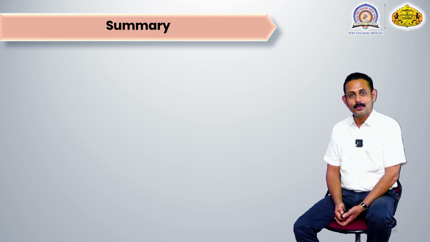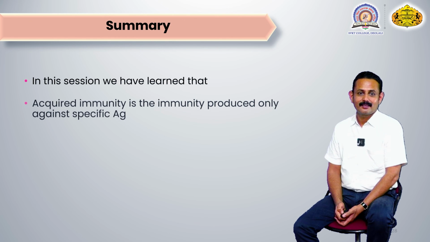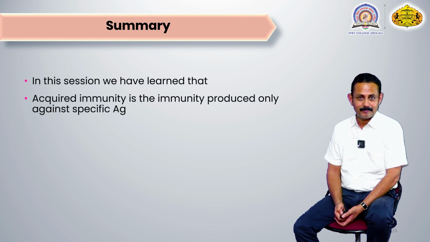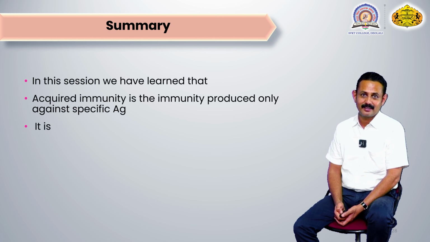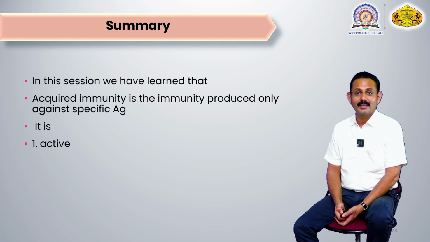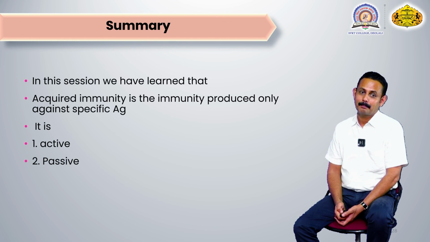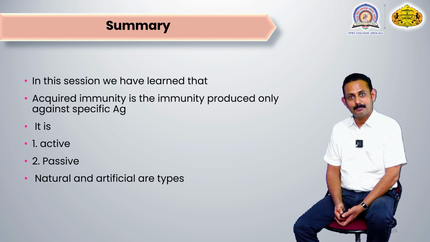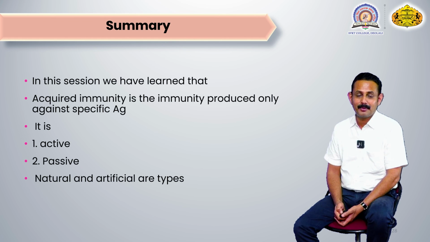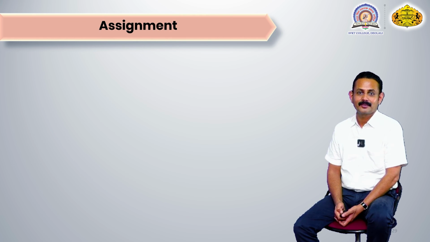So in today's lecture, we have seen about acquired immunity, which is the immunity produced only against a specific type of antigen. It is produced in the form of active or passive immunity. Both active and passive immunity are natural as well as artificial, depending upon the nature of entry of the antigen.